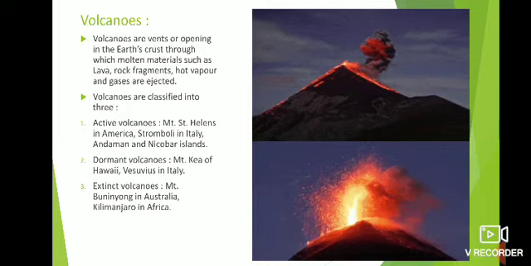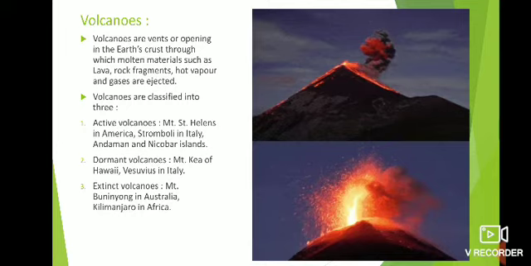So basically, what is an active volcano? It is a volcano which is still erupting or has erupted recently, such as Mount St. Helens, Stromboli in Italy, or Andaman and Nicobar Islands in India. So these are the places, examples that give us the idea of an active volcano. It means the volcano is still releasing, or frequently releases. That is known as an active volcano.